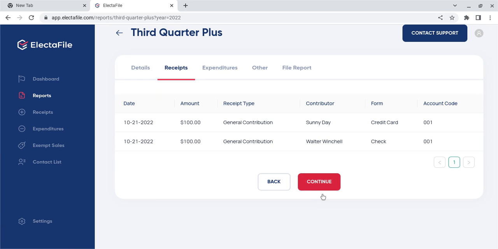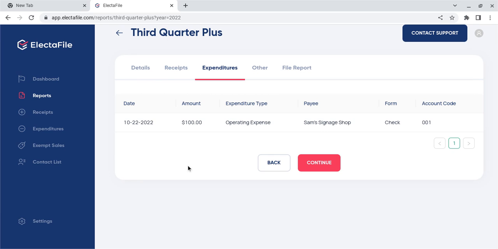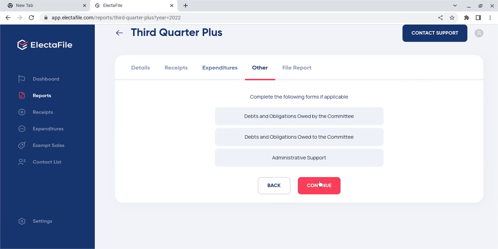So that's telling you a survey of your receipts that fall within this reporting window. Same thing with expenditures. Sam's Signage Shop, he got a check for $100. That shows up on your expenditures. You then have an other screen that gives you some more complex, less common scenarios. You'll be prompted to complete the various forms if you need to.